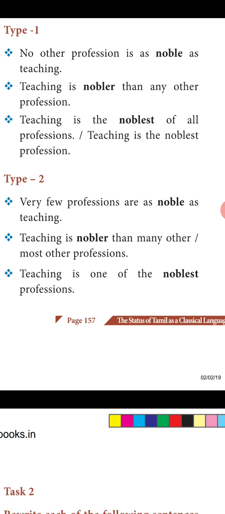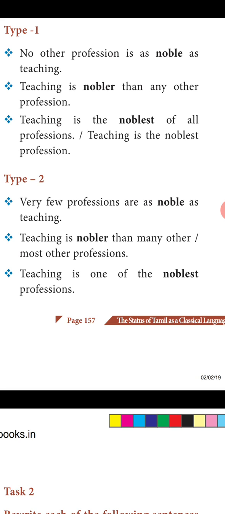Remember the word no other changed into any other profession. So it is a singular form, not professions, profession. So instead of no other in positive degree, we are using any other profession. Superlative degree, teaching is the noblest of all professions. We can use this one. Otherwise, teaching is the noblest profession.